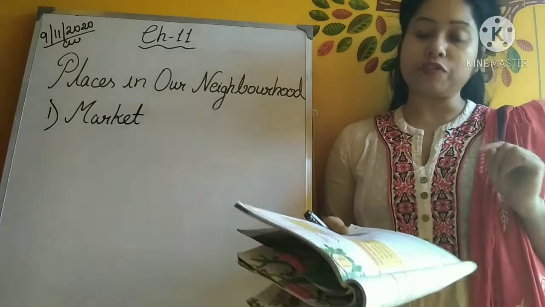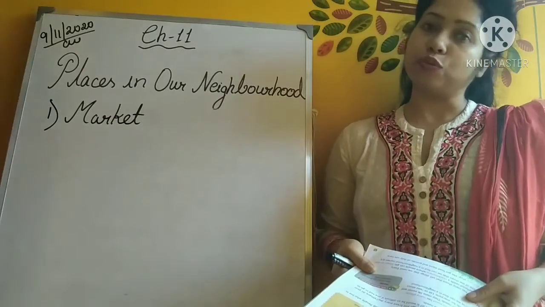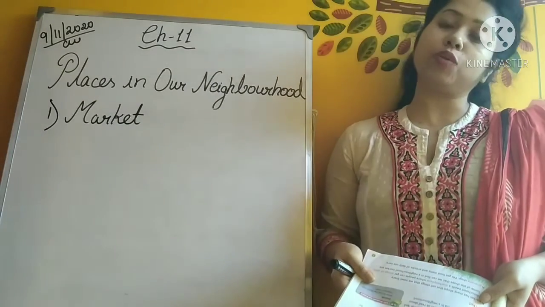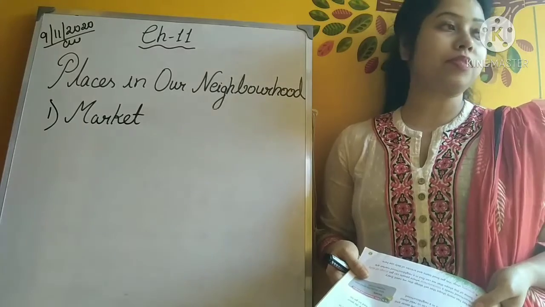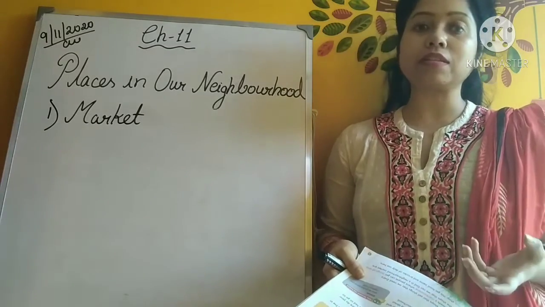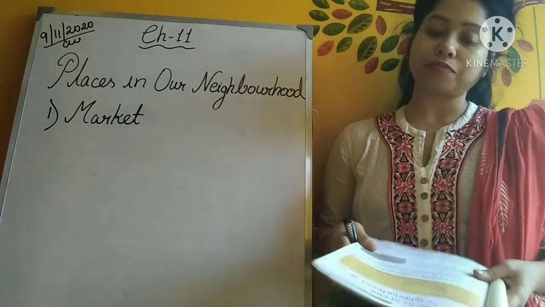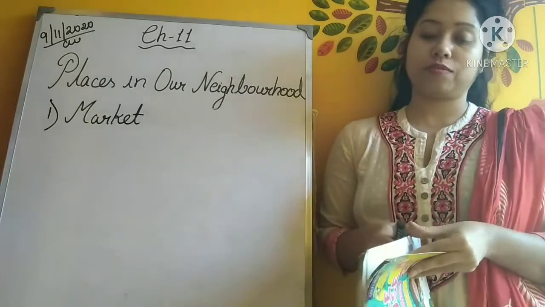The first one is the grocery shop. So what is the meaning of grocery shop? We get food items and articles of daily use here, such as the cereals and the pulses. You usually get this kind of food items in the grocery shop. Now turn to the next page.